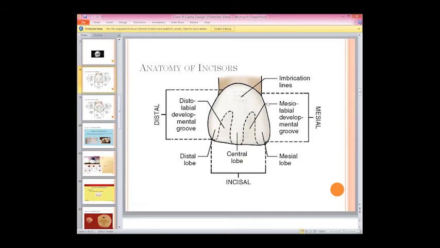No, it's not about the imbrication lines. Don't confuse the height of the contour with the imbrication lines. Imbrication lines are only and only present on the facial or the buccal side, right? They are not present on the proximal side. So this is wrong.